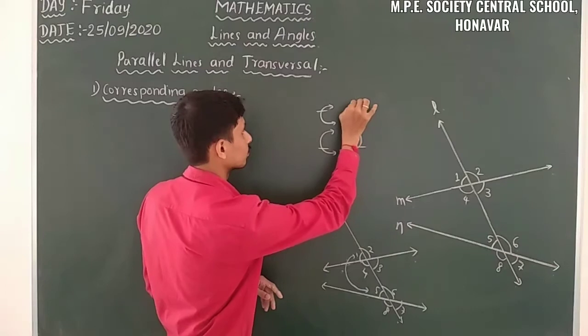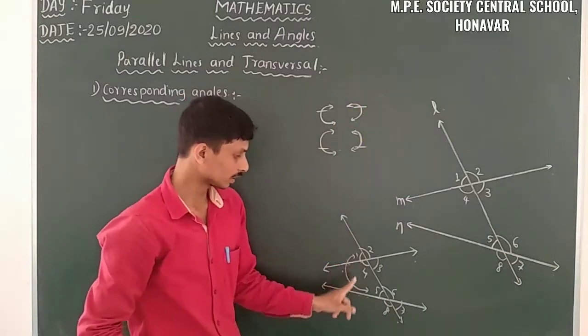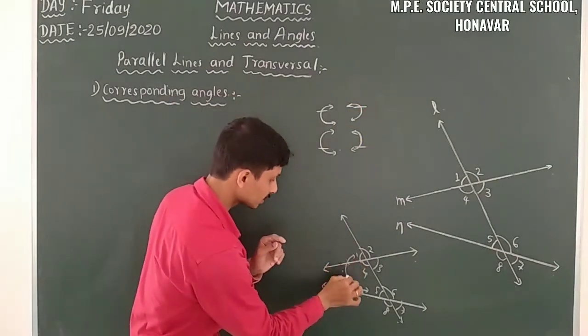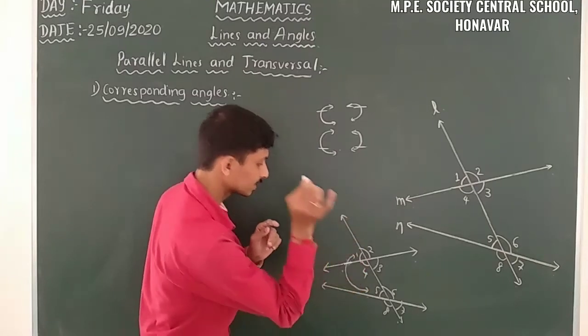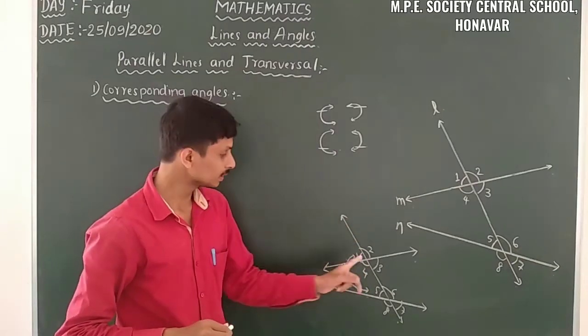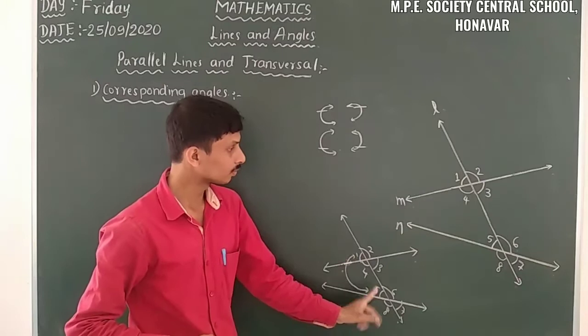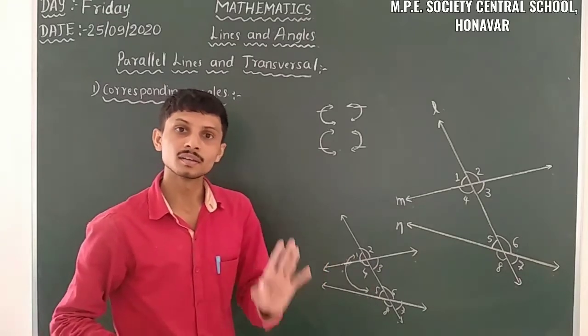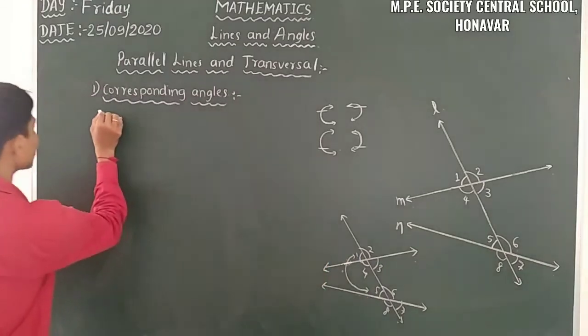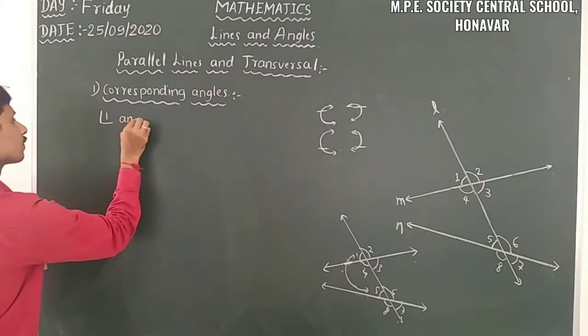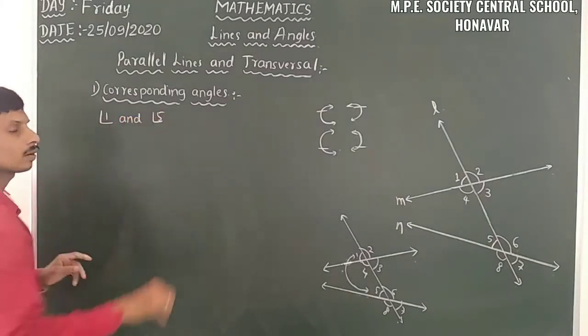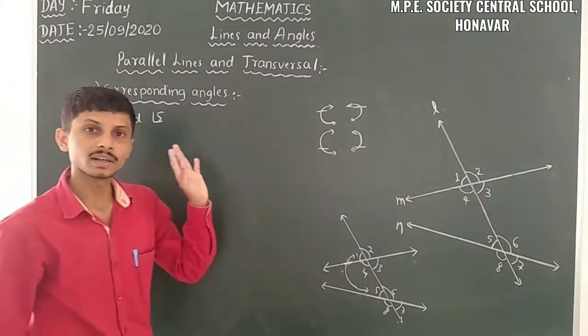Just observe, this is a C and this is a line. So in this case, 1 and 5 are corresponding angles. That is, 1 and 5 are one pair of corresponding angles.